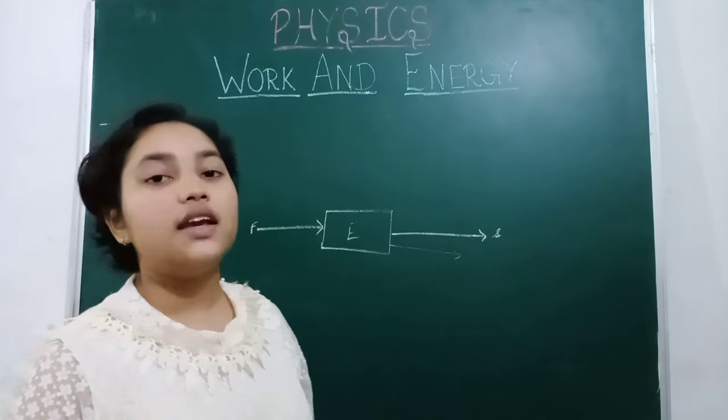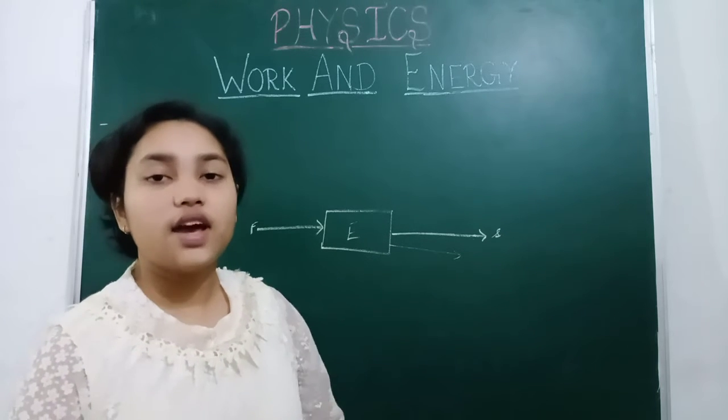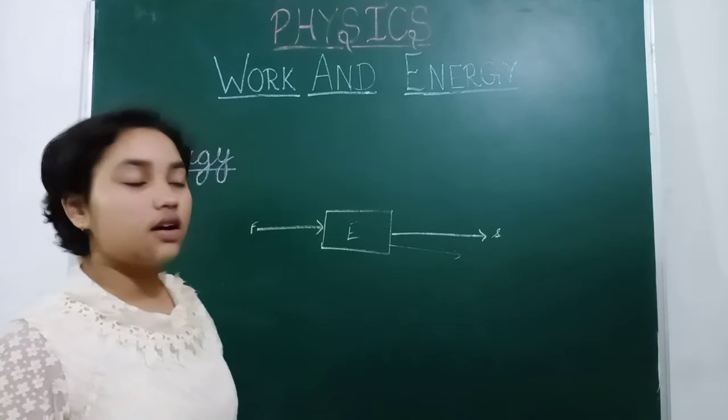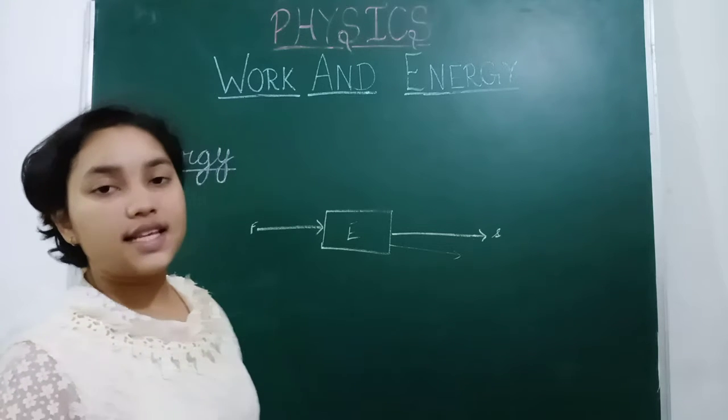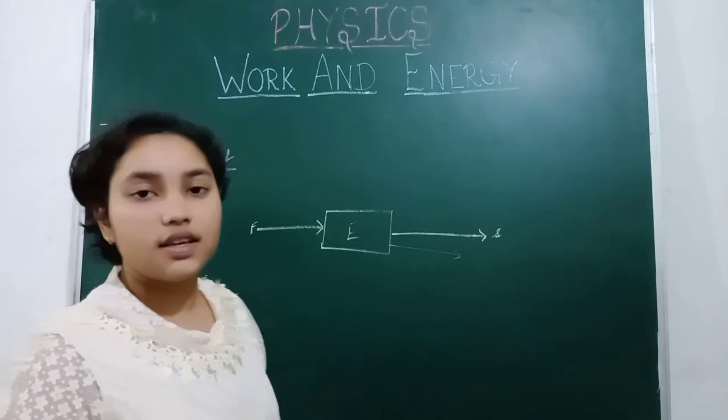So it depends on how much work we are doing; that is the unit of energy, the joule.